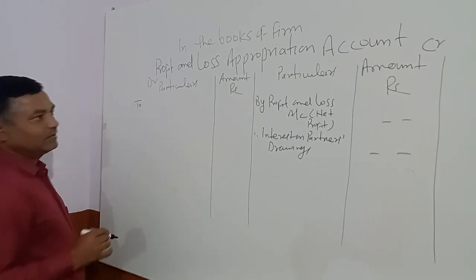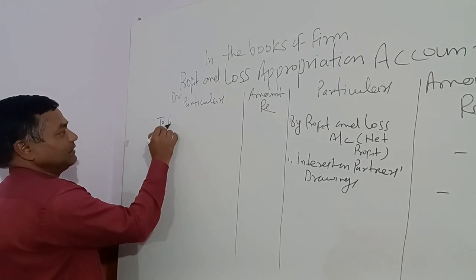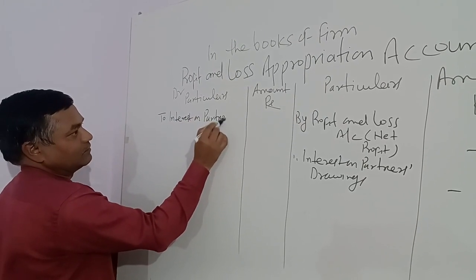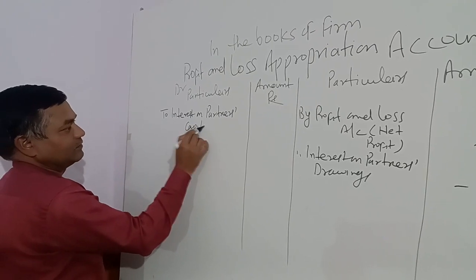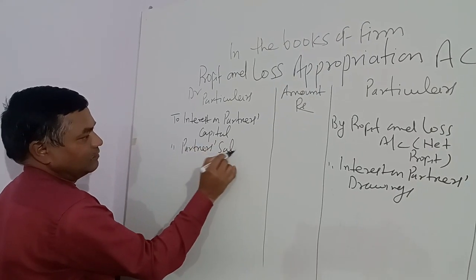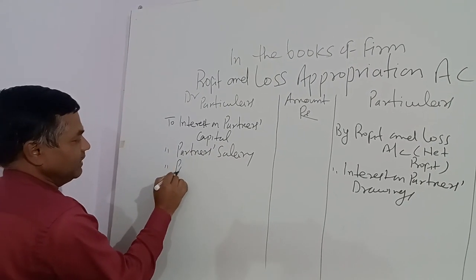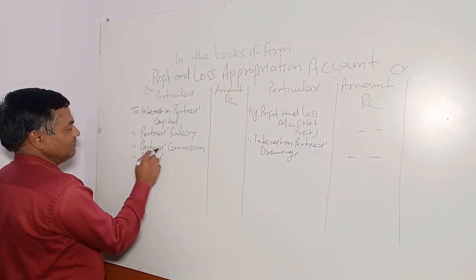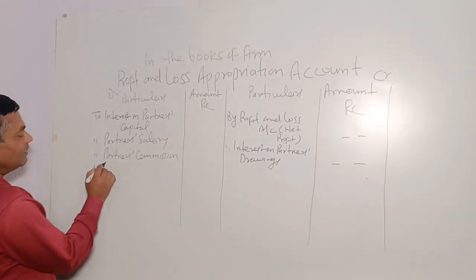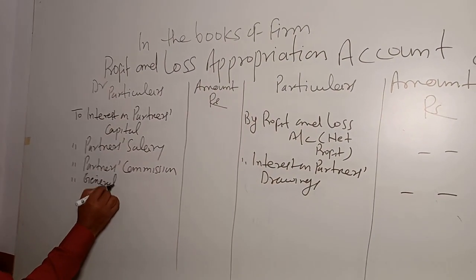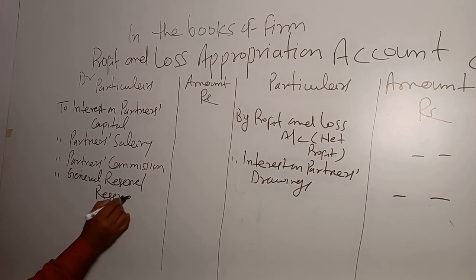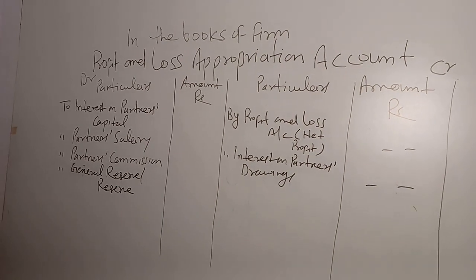Debit side: interest on partners' capital, partners' salary, partners' commission, general reserve or reserve. These items are recorded on the debit side.